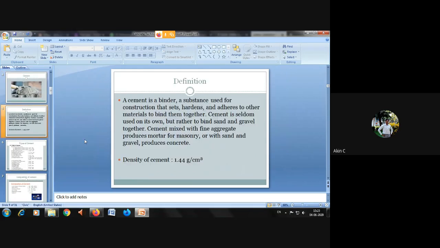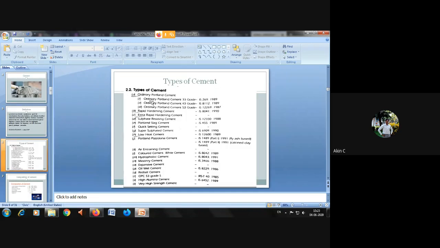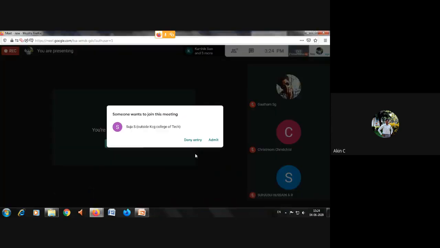So cement, you know the definition of cement. It is a binding agent, a good binding agent, which is used to bind sand as well as aggregate. The density of cement is 1.44 gram per centimeter cube. So these are the types of cement. Ordinary Portland cement, rapid hardening cement. You should know these types and read them 2-3 times so that you memorize them. Because if you want to construct a house within 30 days, you should know that there is a cement called quick setting cement. Okay, so this is very important.